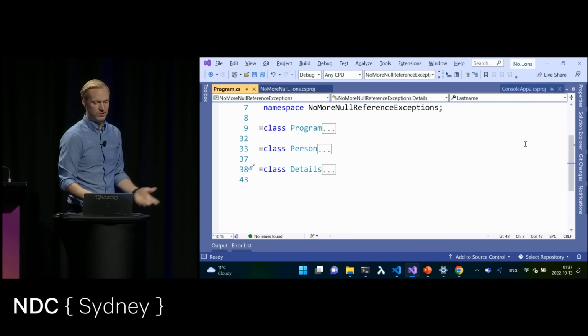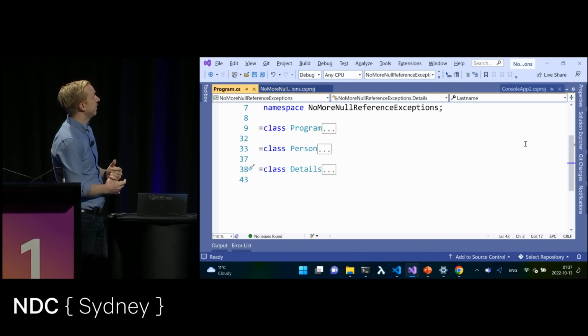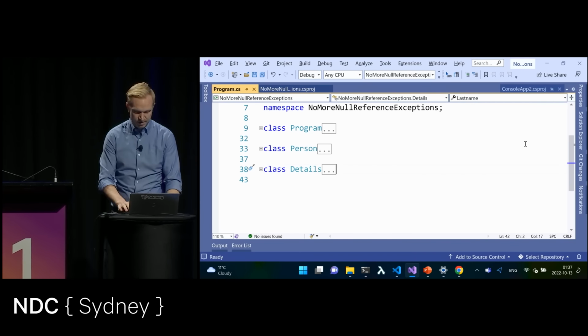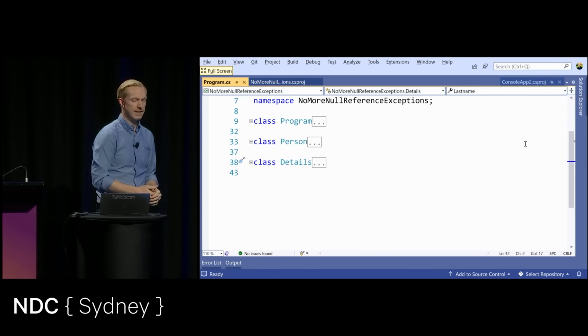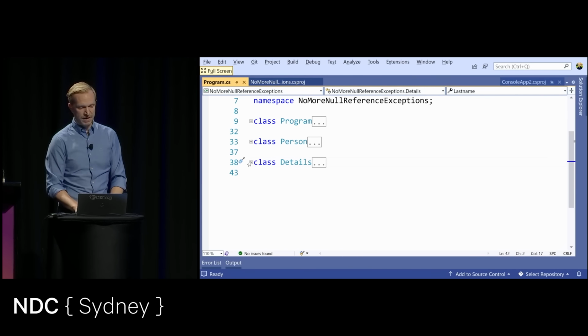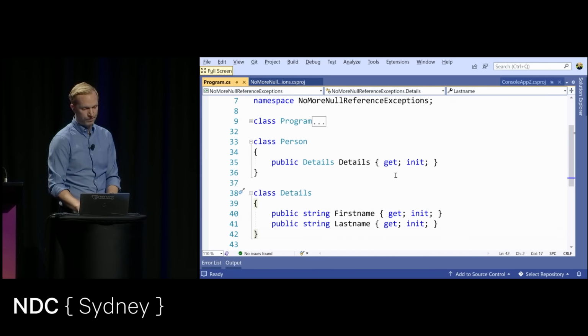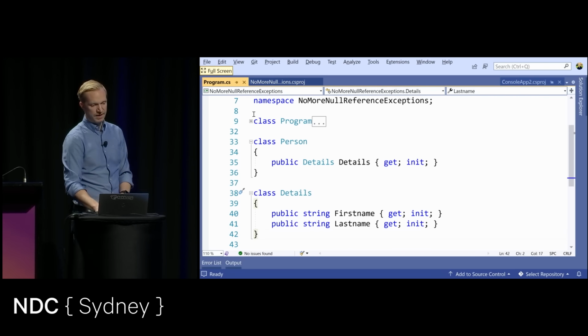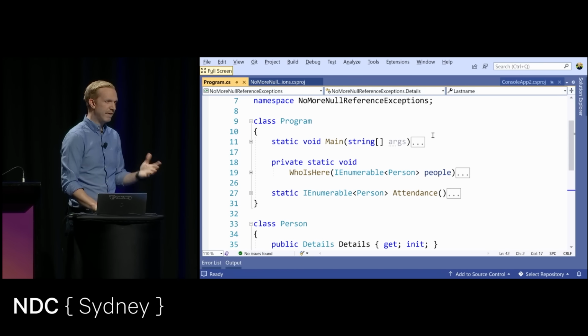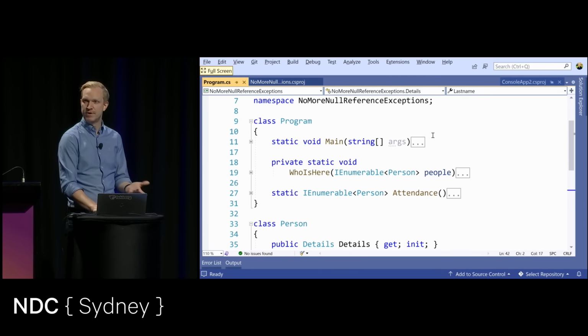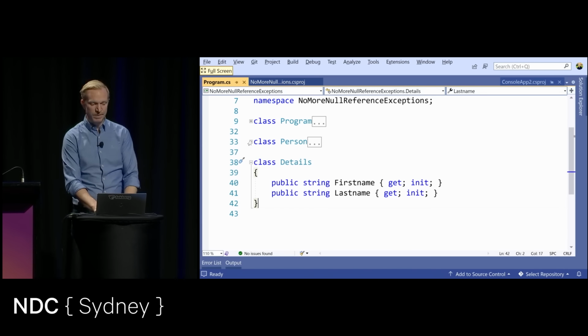I'll go in here, and this solution here, I haven't enabled this feature yet. But what this is here, just full screen this, there's no warnings, there's no errors, there's nothing like that. There's nothing here that looks like it's potentially a problem. Just normal classes, and inside my program here, I'm just using these different things. But I know that if I run this application, I'm going to run into a null reference exception. But I'd like the compiler to tell me that this could be a problem.